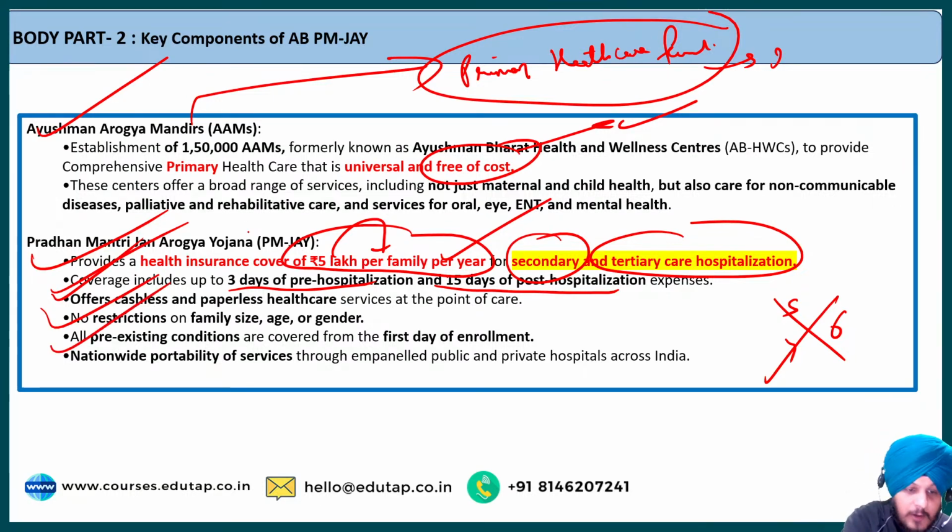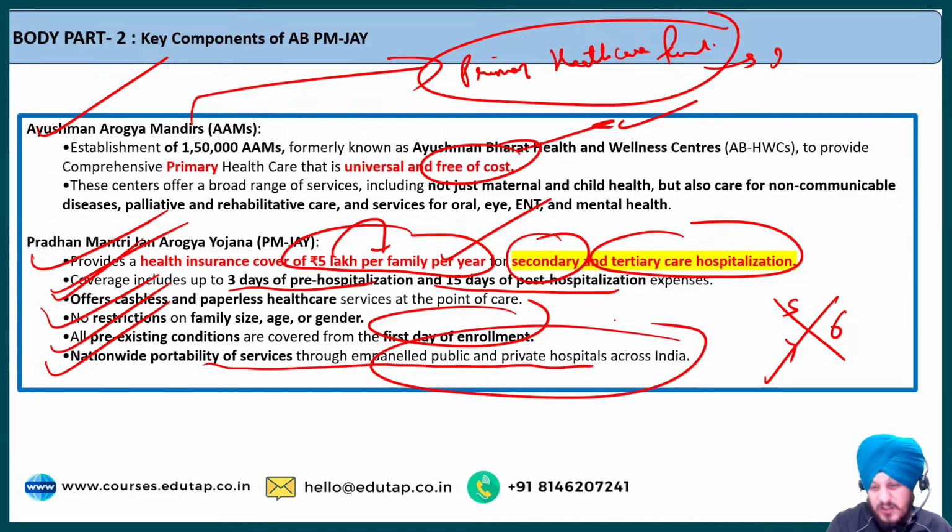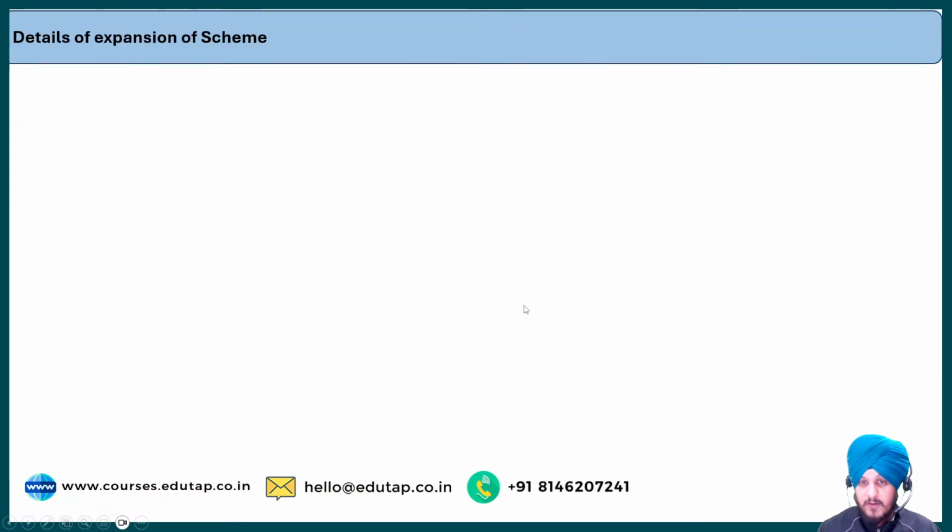Next thing is that all pre-existing conditions are covered from the first day of enrollment. Very general point, nothing to explain. Then there is nationwide portability of services through empaneled public and private hospitals across India. So whatever hospitals are empaneled with this Pradhan Mantri Jan Arogya Yojana, they will provide the services all across the nation. So that is the idea regarding the key components of the Ayushman Bharat Pradhan Mantri Jan Arogya Yojana mission.